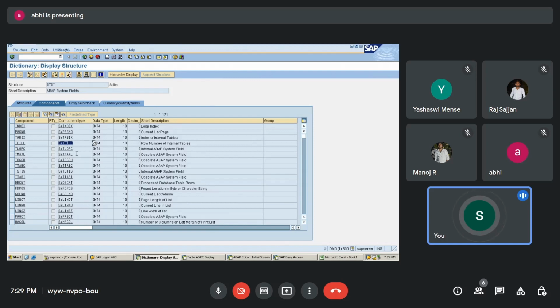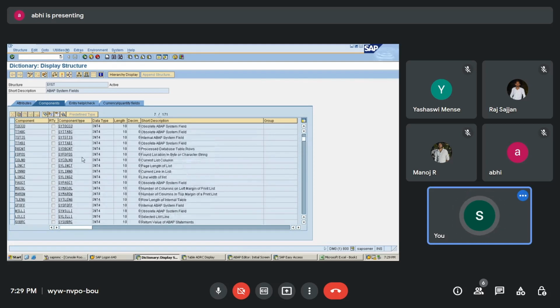Many are important to us, and I'll tell you which ones. You can go through this table and explore more. The description has been given over here, like what it does, how it is used, or why it is used.